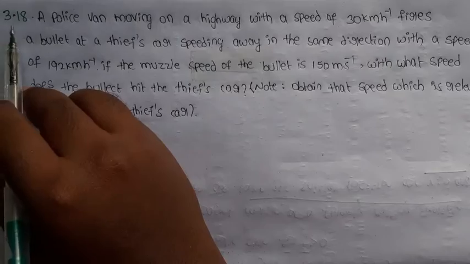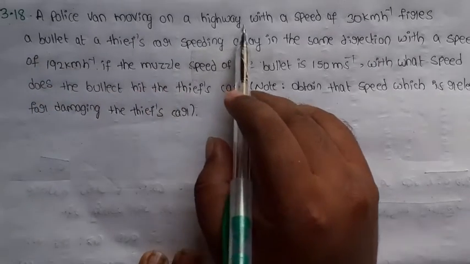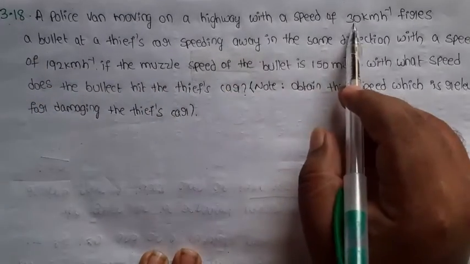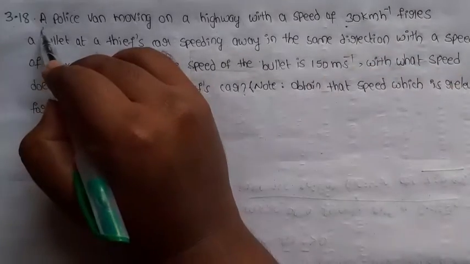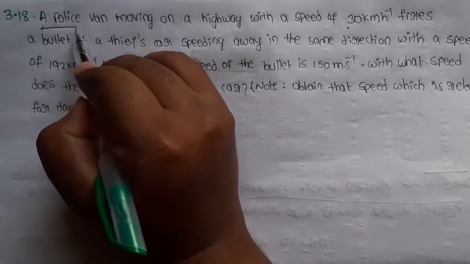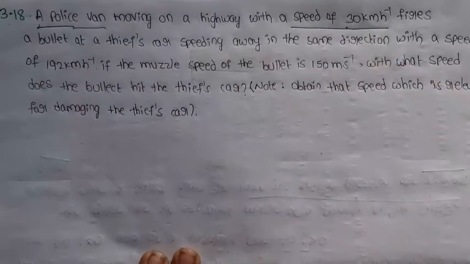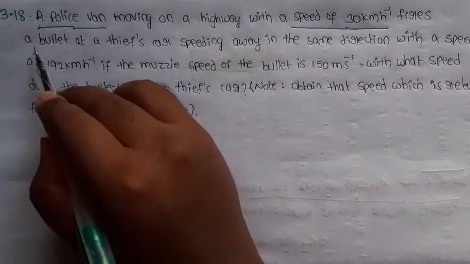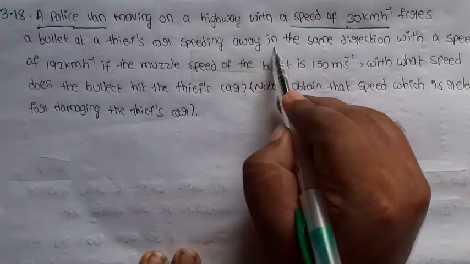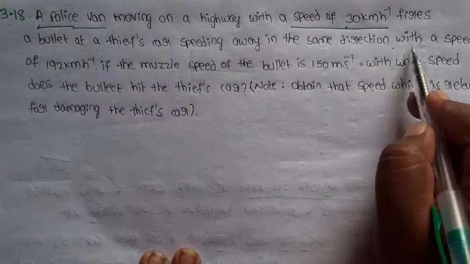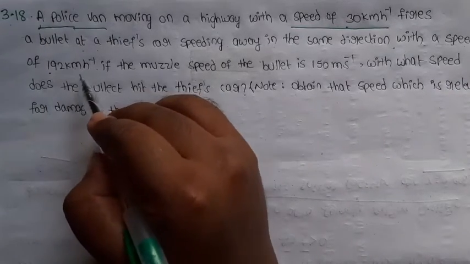Next question 3.18. A police van moving on a highway with the speed of 30 km per hour fires a bullet at a thief car speeding away in the same direction with the speed of 192 km per hour.